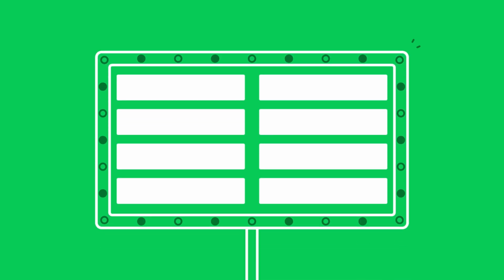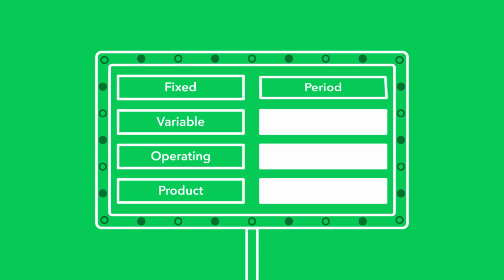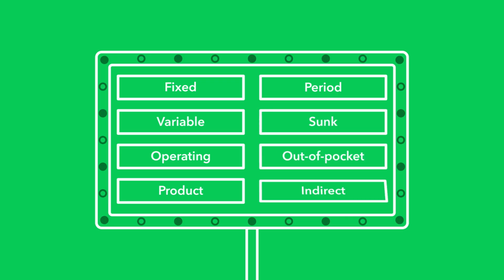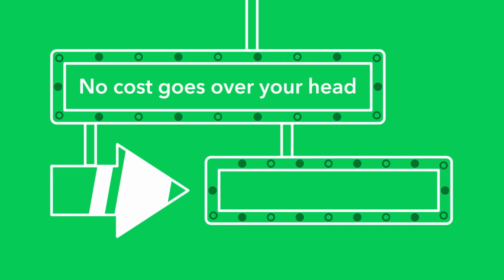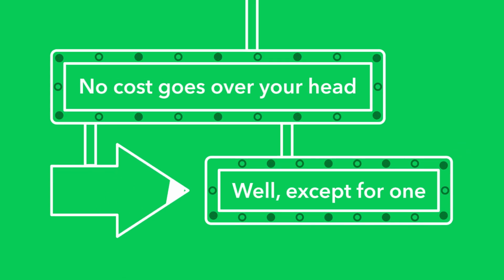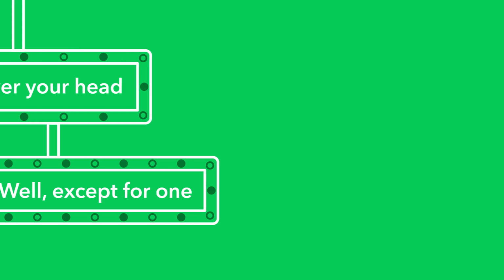There are a lot of different business costs to keep up with. Fixed, variable, operating, product, period, sunk, out-of-pocket, indirect. Thankfully, you're a smart, willful small business owner, so no cost goes over your head. Well, except for one. That's right, today we're talking about overhead costs.